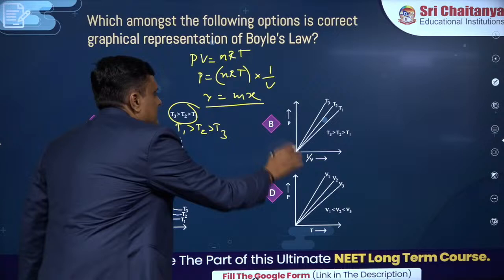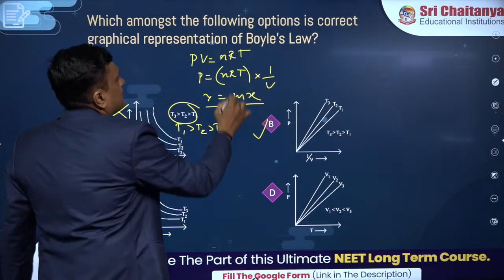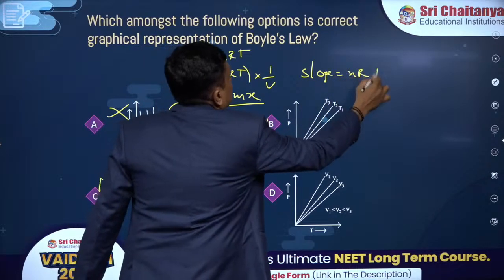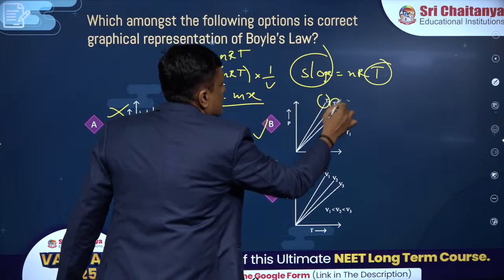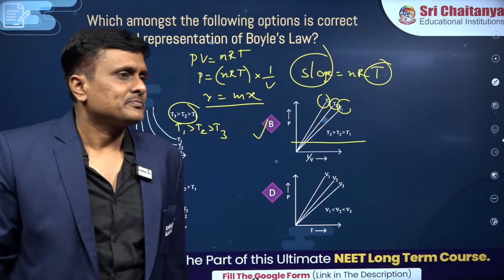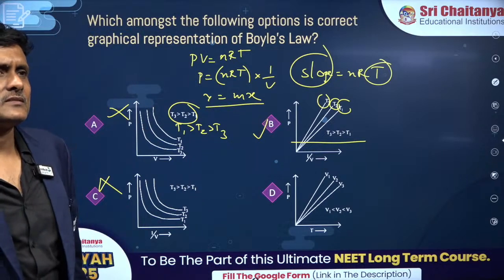P versus 1 by V is a straight line. And on top of it, y equal to mx, so slope is nRT. You can see more the temperature, more is the slope. It is perfectly matching. Correct answer, Lahari. Brilliant. What an answer, buddy.